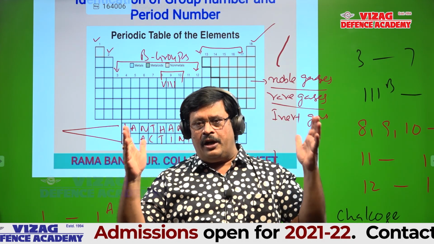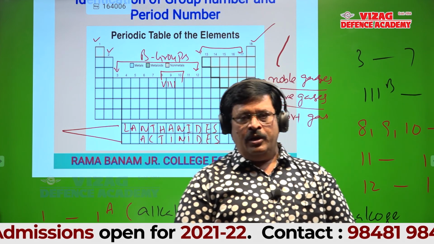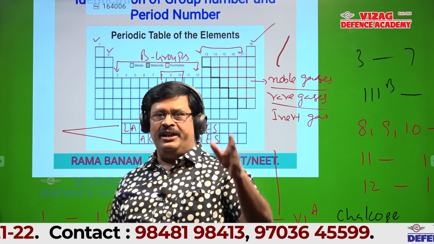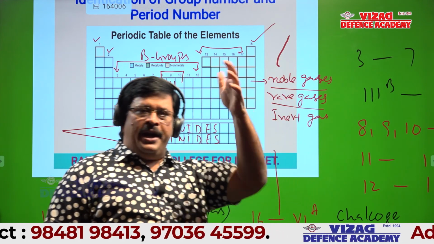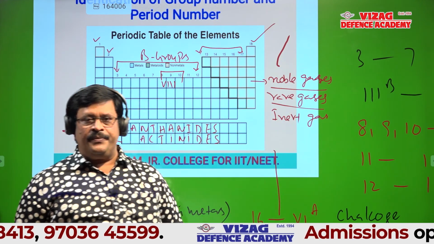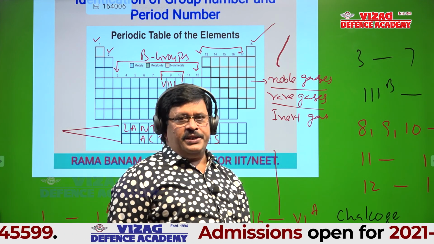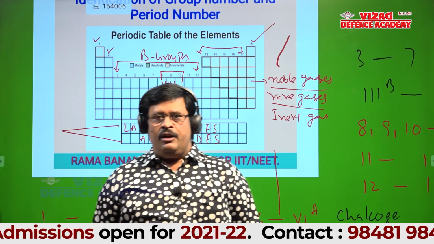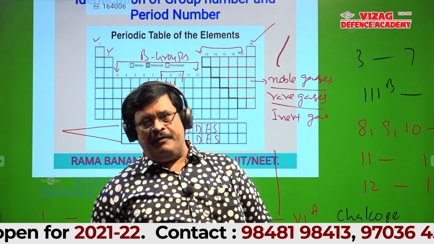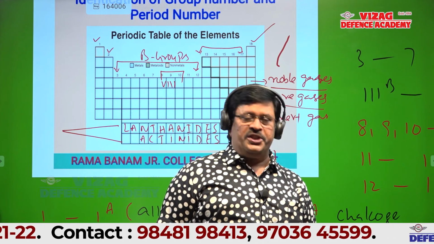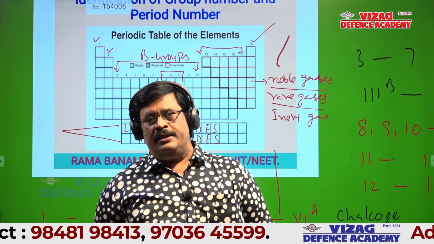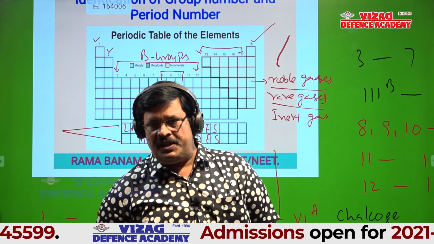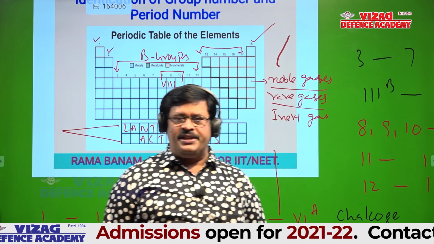And there are 18 vertical columns. Column number 1, column number 2 and 13 to 17 are normal elements and representative elements. 1A is alkali metals, 2A is alkaline earth metals, 13 is boron family, 14 is carbon family, 15 is nicogens, 16 is chalcogens, 17 is halogens, 18 is inert gases, noble gases or rare gases. Is it okay?